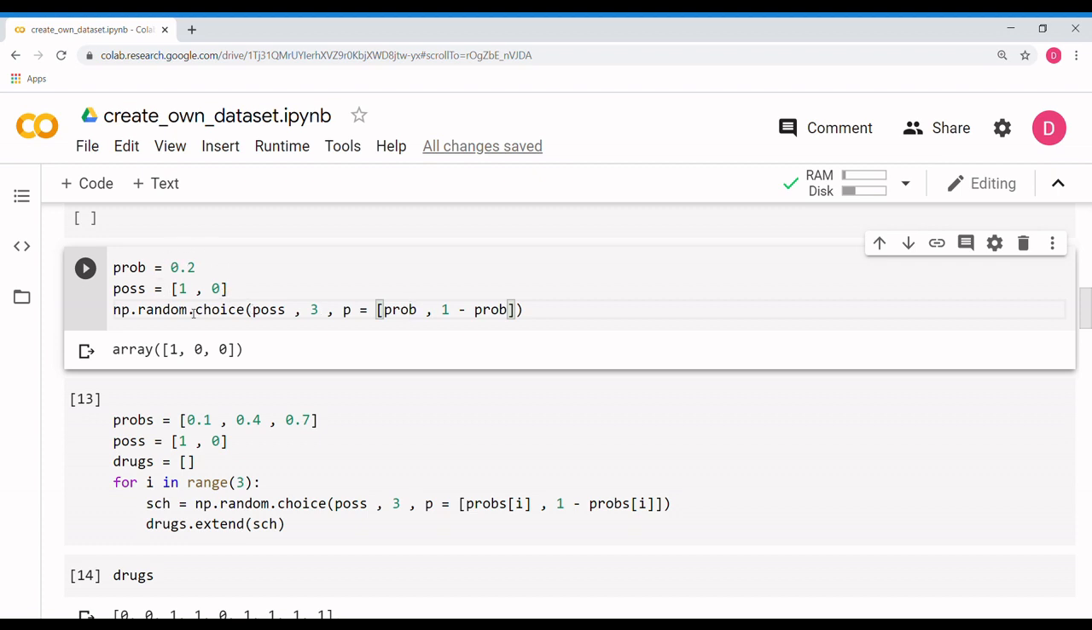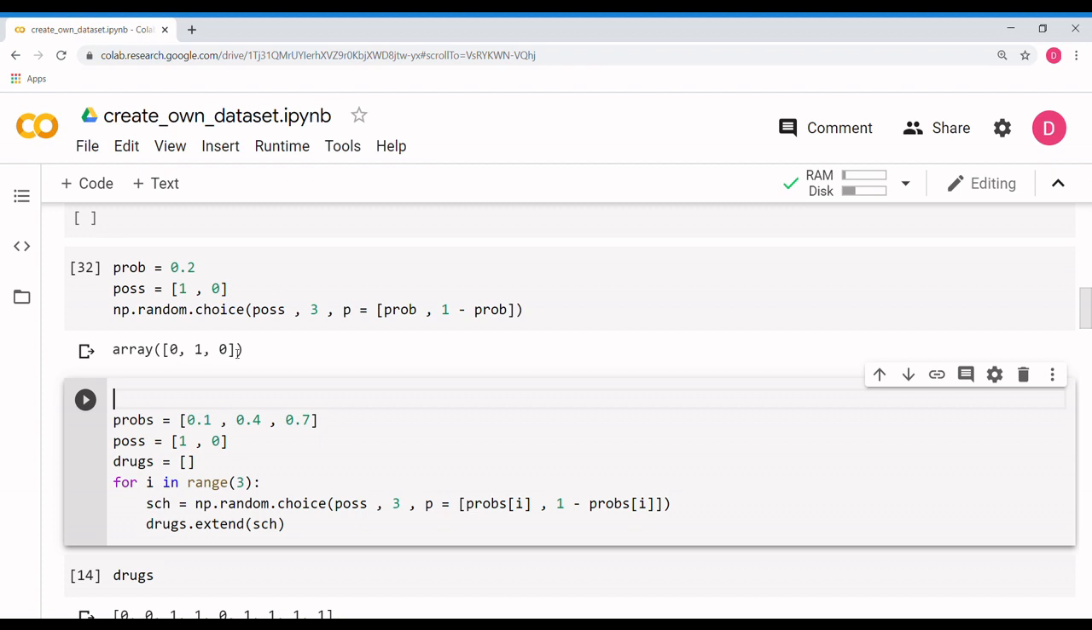Since this cell is for good students, we are trying to figure out how many of them use drugs. The probability should be low, right? Because good students don't tend to take a lot of drugs, so the probability should be less than 0.5. Makes sense? So I have used 0.2 for 1. This one corresponded to the first number in the possibilities, and the second probability corresponded to the second number in the possibilities. Fine. Once you run this cell,